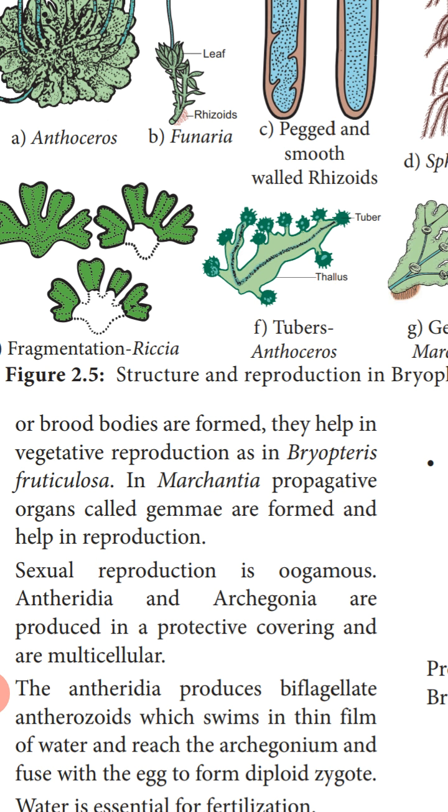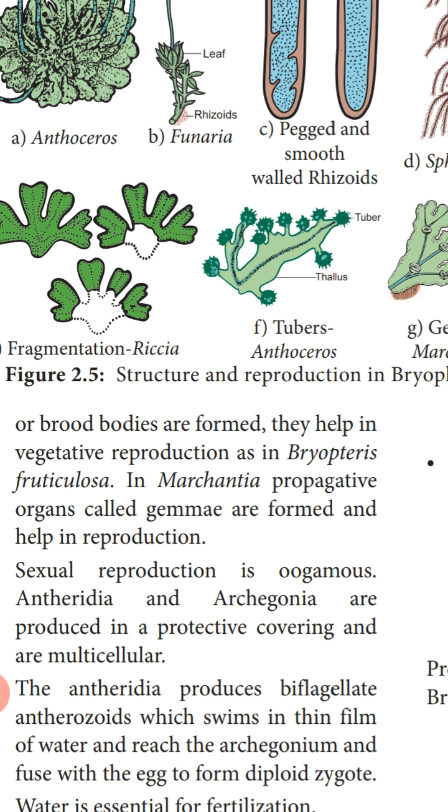In the case of Riccia, you can see dichotomous branching is present; the branches will separate and each fragment will develop into a new plant body. There are also specialized masses of cells called brood bodies. They help in vegetative reproduction, as in the case of Bryopteris. In Marchantia, propagative organs called gemmae are formed and they help in the reproduction. So here you saw fragmentation.